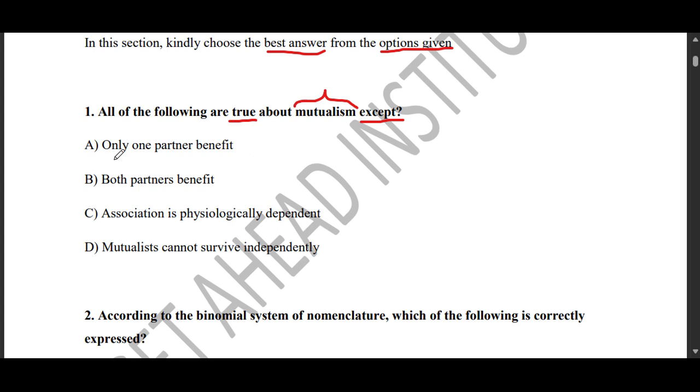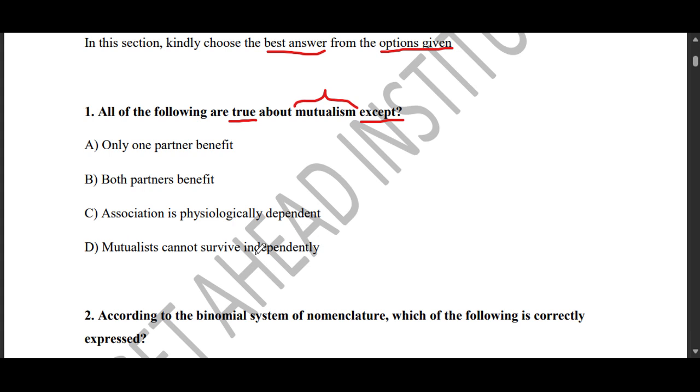The first one is saying in mutualism, only one partner benefits. B is saying in mutualism, both partners benefit. Option C says in mutualism, association is physiologically dependent. Then the last option says mutualists cannot survive independently. So you can go ahead and pause the video and answer the question.